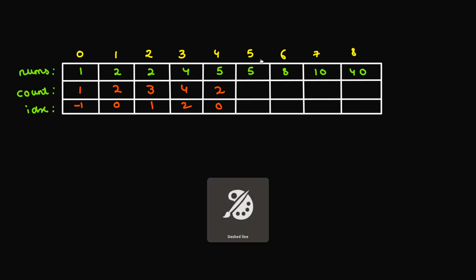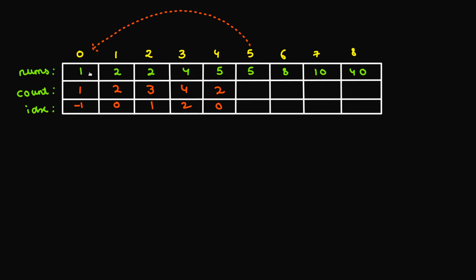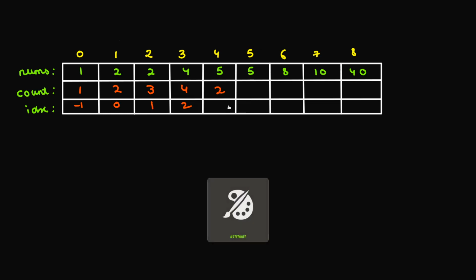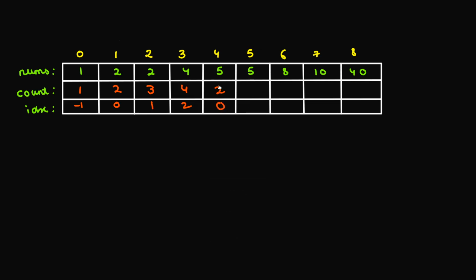Now if you have a look at this 5, definitely you can come from this 1 to this 5, and the count that you'll be having is 1 plus 1, which is 2. But if you try to come from this 5 to this 5, the count that you can obtain is 2 plus 1, which is 3. And that's the optimal count that we're interested in. Okay. Oops, my bad. Sorry. So the index was 0 here. Okay. So if you come from this 5 to this 5, since you already have a subset size of 2 here, at this you will be having a subset size of 3. And the index that you will be storing here is 4, because this entry is located at index number 4. So these are like the indices of the array. Okay, so the index that I will be storing is 4.